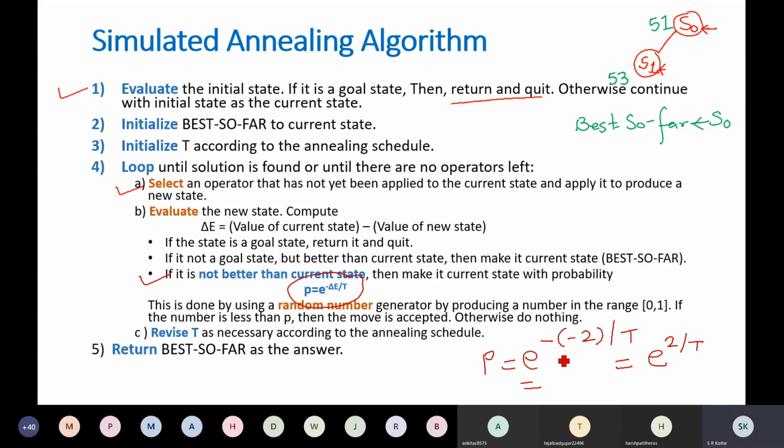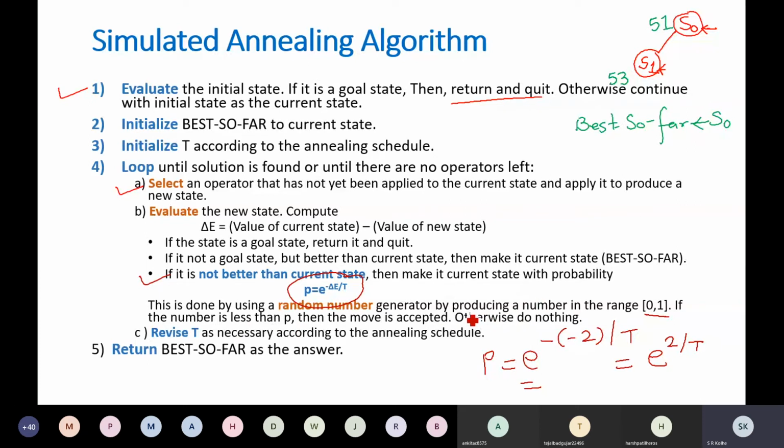Now, the role of randomness: this is done by using a random number generator, producing a number between 0 and 1. If the number is less than p, then the move is accepted, otherwise do nothing.